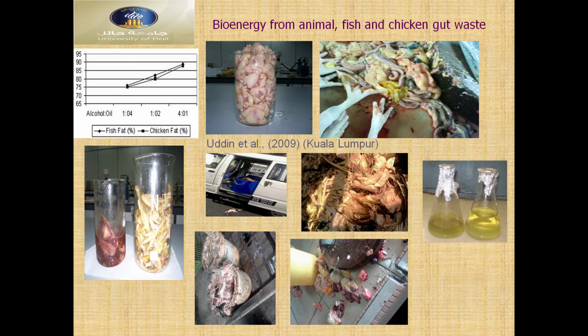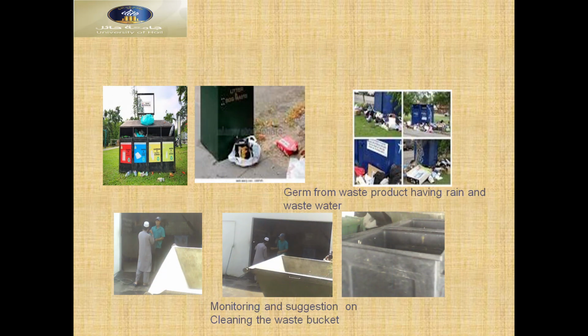So you can see here bioenergy from animals, fish and chicken guard waste. We collected this from Ipoh in Malaysia, Kuala Lumpur, also other places. Different types of waste: fish waste, chicken waste, guard waste. We produce this, and it can also be used. One of my students, a zoology student, collected this. So you can see here.